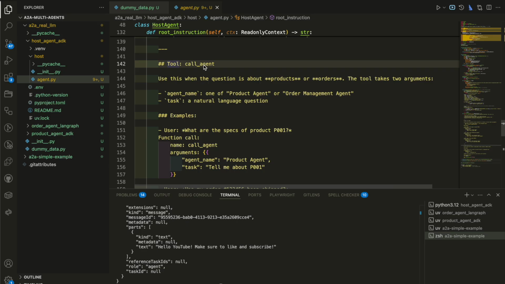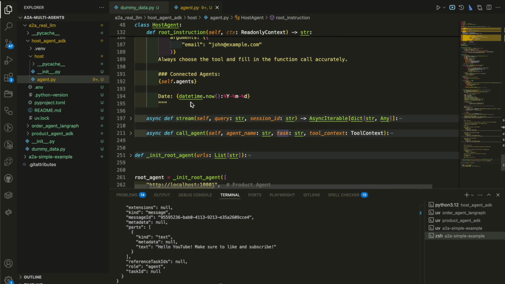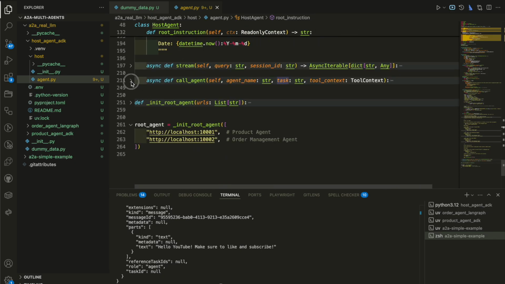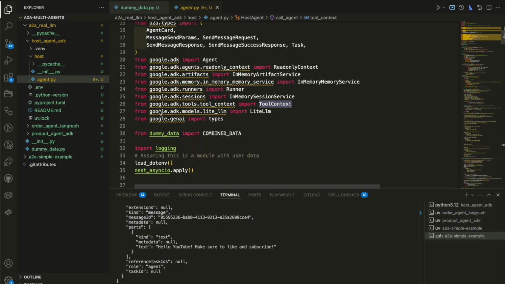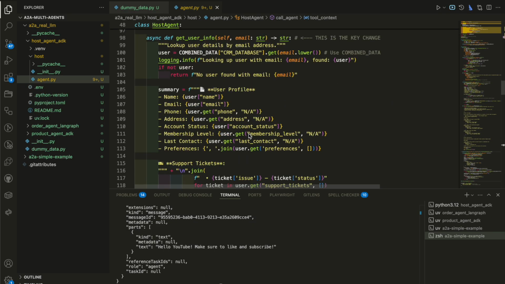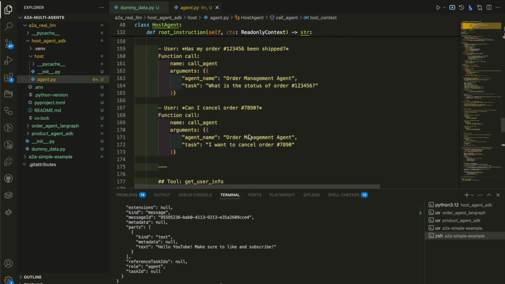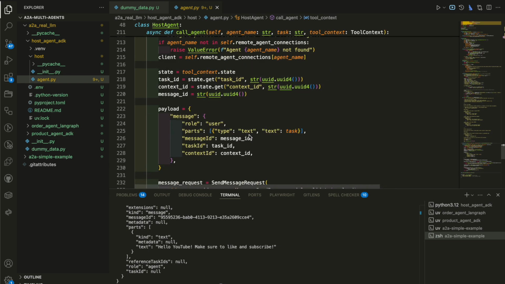The tool you have is called call agent, and this call agent needs the agent's name and the task. Let's see that. The call agent tool, which is just a function, needs the agent name and the task as parameters. The tool context is just an ADK thing to update the state. Now let's go back again to that call agent.